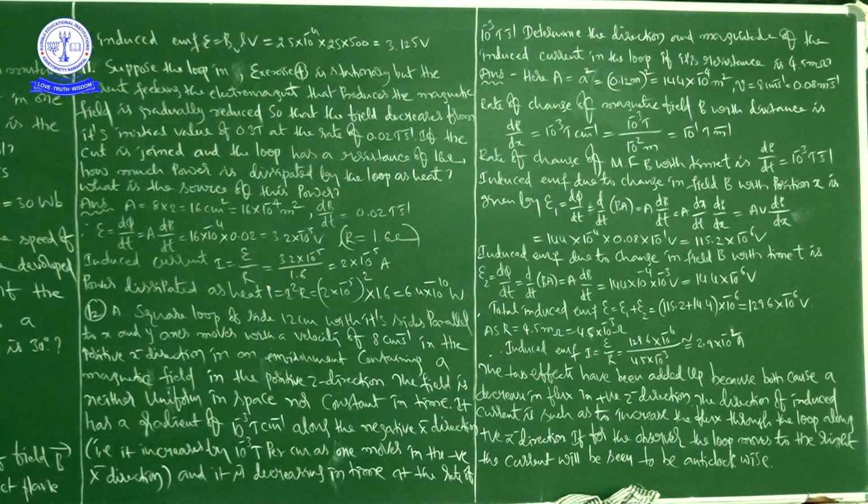At last he is asking to determine the direction and magnitude of the induced EMF. The magnitude we calculated. What is the direction? Listen carefully.